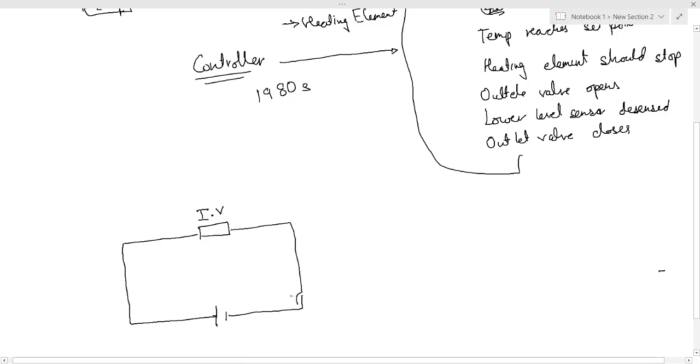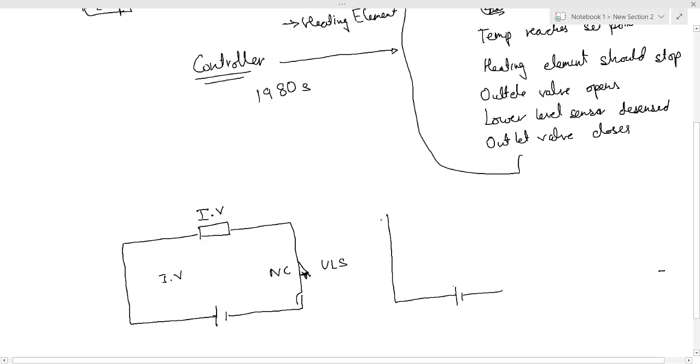Now when should the inlet valve close? The inlet valve should close as soon as the upper level sensor is sensed. So what kind of switch will we use over here? We will use an NC switch of the upper level sensor, so that as soon as the upper level sensor is sensed, the circuit becomes open and the inlet valve is shut off. This will be the circuit for the inlet valve. Similarly, there will be a circuit for the outlet valve. I am drawing a very simplified version. It will actually be much more complicated than this.